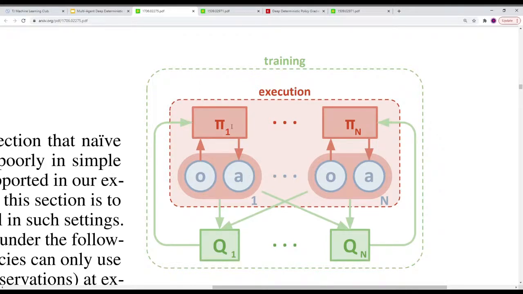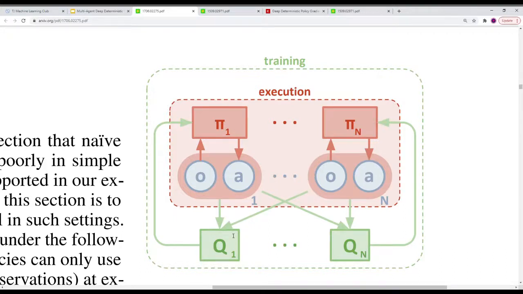So once again, our goal is for during execution, when we're trying to run a program in real life, we want all of our individual actors to be independent of observations from everyone else, which means we cut them off from their critics, right?